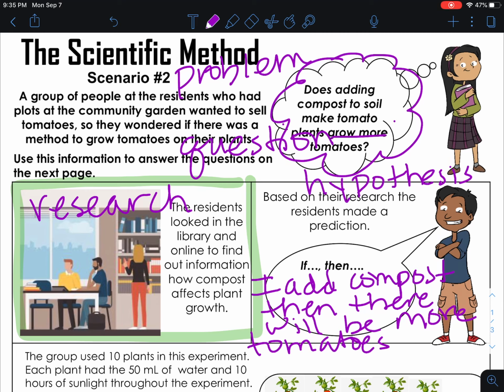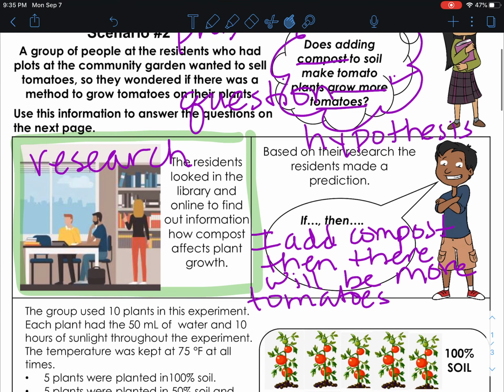Remembering that we are coming back right over here to our original thought, our original question. We're wanting something to grow more tomatoes. So we have compost and tomatoes, so we're putting that in our hypothesis. So if I add compost, then there will be more tomatoes because